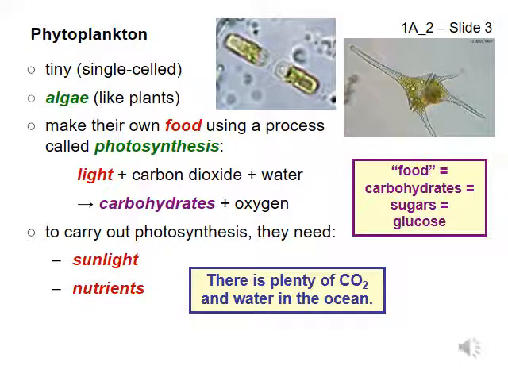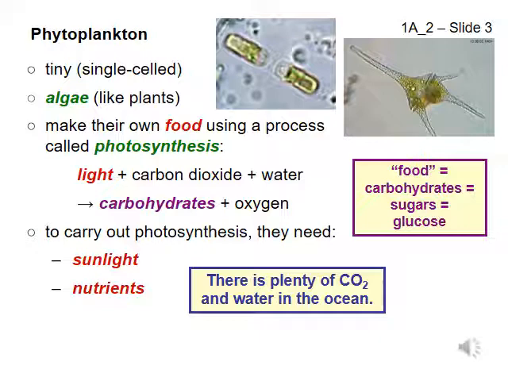Slide 3. Phytoplankton and photosynthesis. Phytoplankton are tiny, one-celled algae, plant-like organisms that use sunlight as an energy source to make their own food in a process called photosynthesis, making with light. When they carry out photosynthesis, they use large amounts of water and the gas carbon dioxide to make carbohydrates. Carbohydrates are food molecules. Phytoplankton use the energy stored in carbohydrates to keep themselves alive. The energy in food molecules powers their bodies and supplies the energy needed to make the molecules needed to build and maintain their bodies, molecules like proteins and lipids, fats.